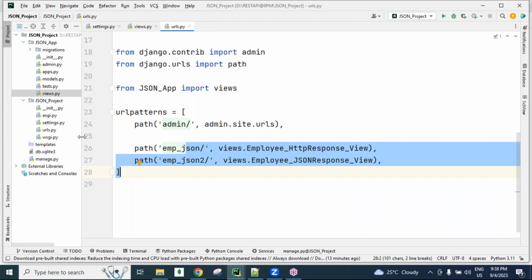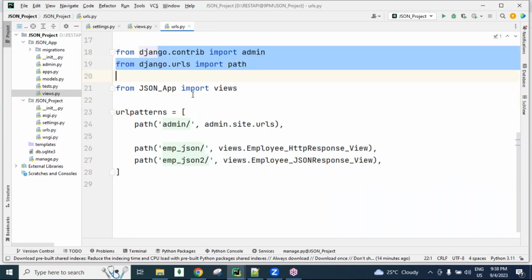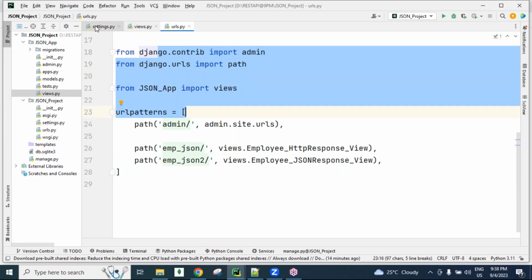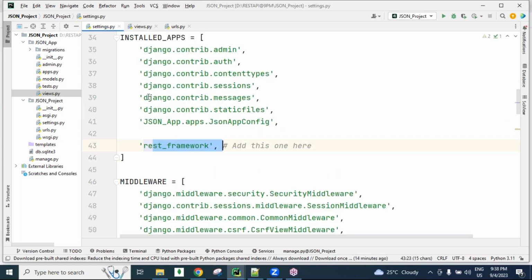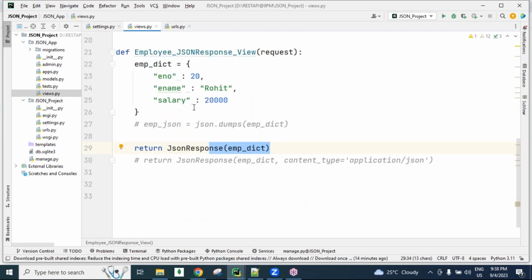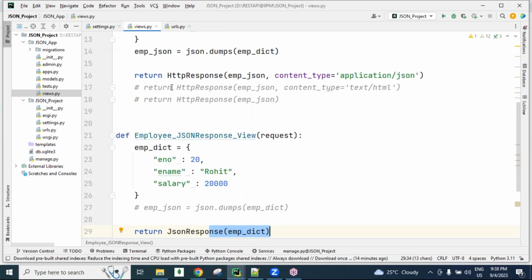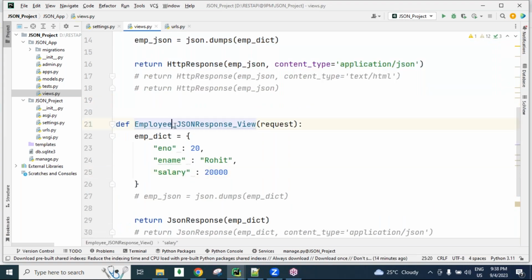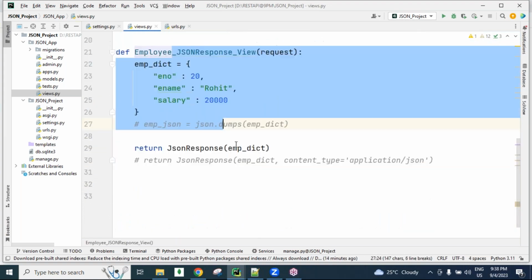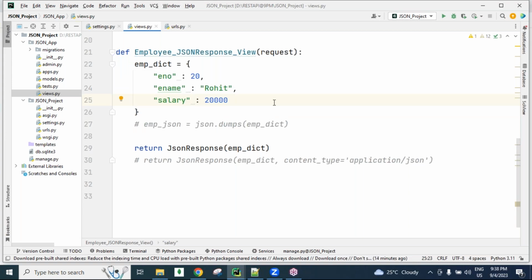So one more class is required for you, guys. One more class directly using Django REST framework. So far I didn't use the Django REST framework. I just downloaded it and added REST framework here. So all this belongs to Django only, guys. Using Django concepts only, I created a response in the form of JSON. Later, how we develop the APIs using pure REST API, we will do one project in the next session, guys. So I will stop this session here now.